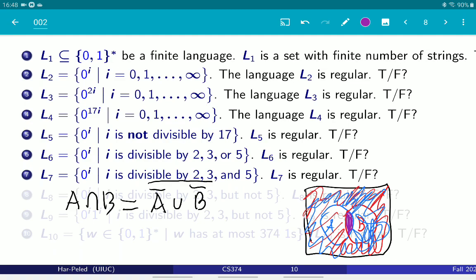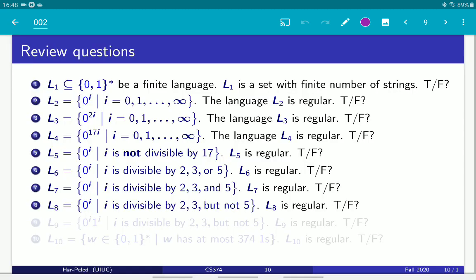Okay, so this implies that since regular languages are closed under complement, as we already said, and they're closed under union, it follows that they're closed under intersection. Namely, the intersection of two regular languages is a regular language, which gives us what we want here. Okay, next one.